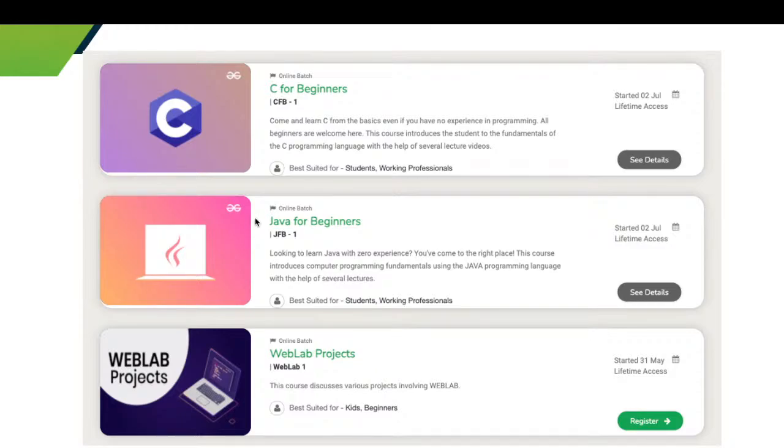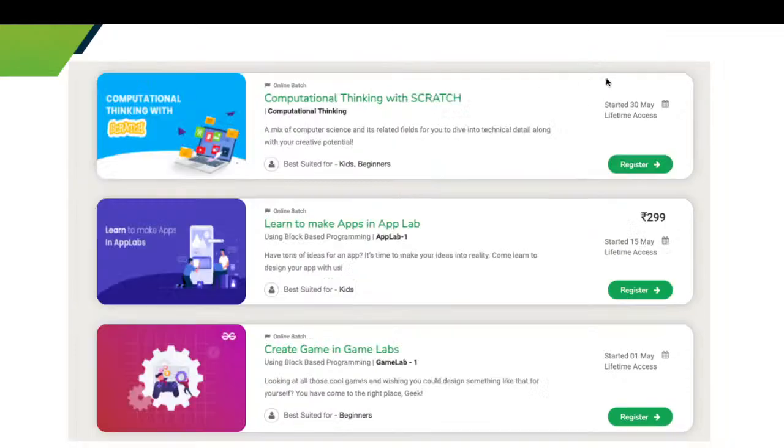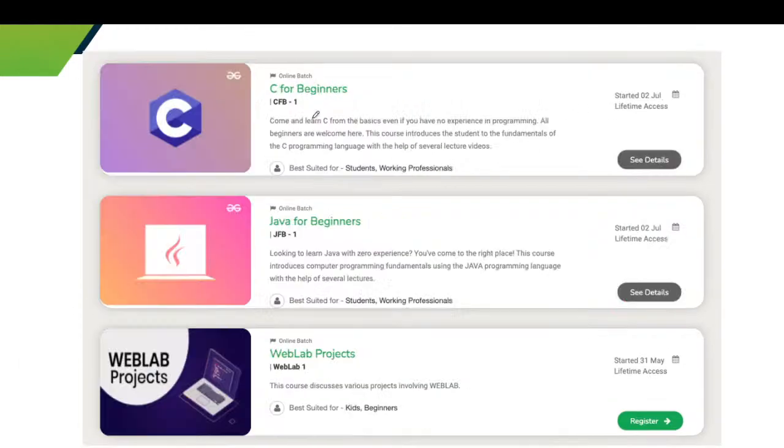So today we will discuss a few questions of verbal ability. Firstly, we will discuss some important courses for kids, and here are the courses. First one is C for beginners. This course started on 2nd of July, and you will get lifetime access for this course. Just register and purchase this course if you want to improve your knowledge of C.